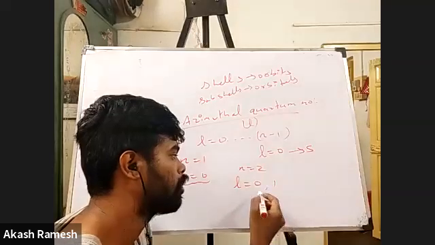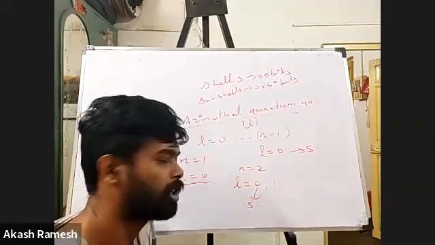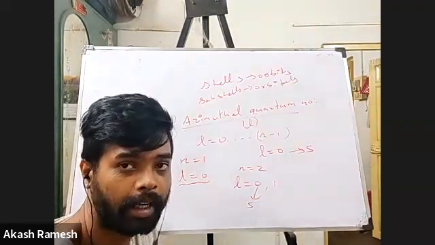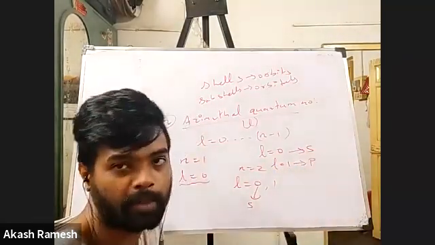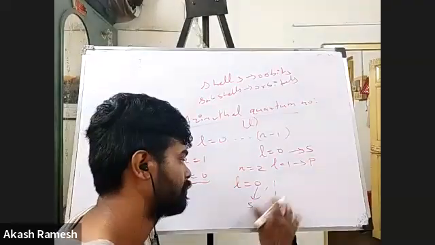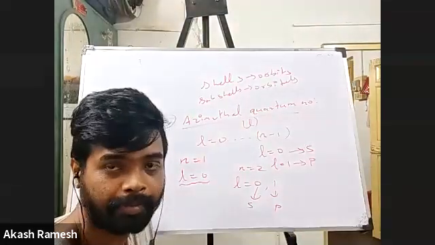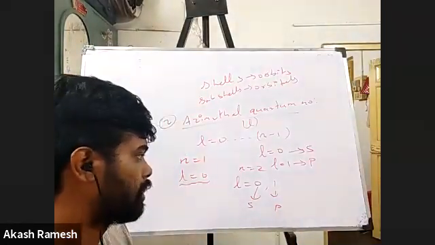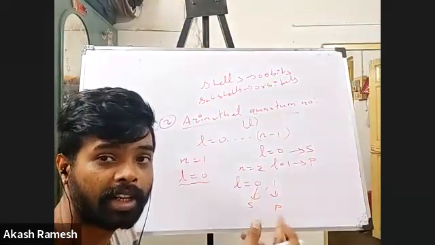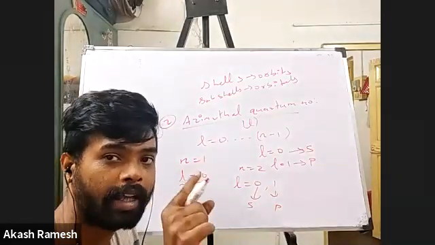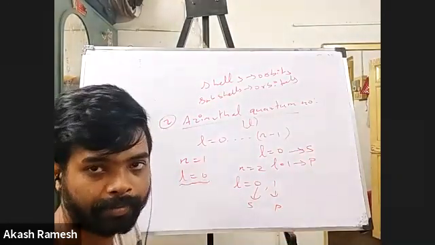So I already know 0 corresponds to S subshell. And please remember, L is equal to 1 corresponds to P subshell. That's it. So what do you understand from this? The first shell contains only one subshell. The second shell contains two subshells, that is one S and one P subshell.